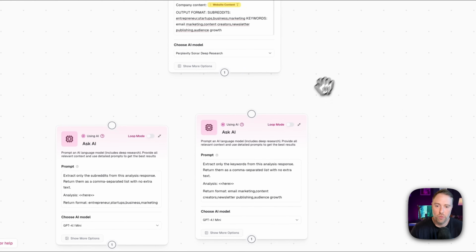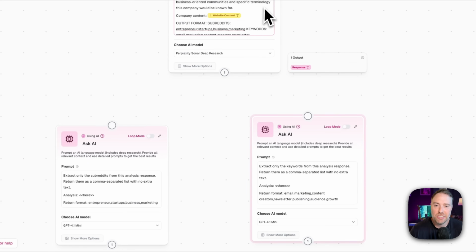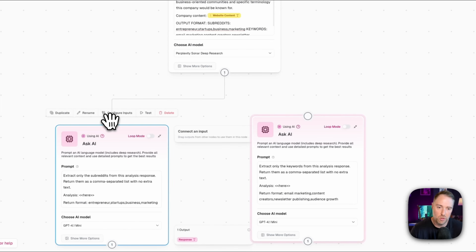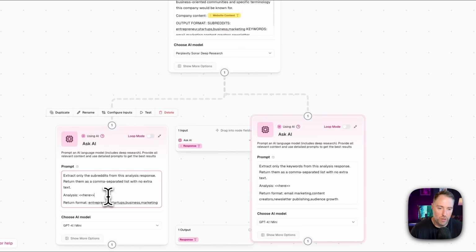Now, what we need to do now that we have our scraped content and we are asking AI to develop relevant keywords and topics, we're going to take it a step further and we're going to use AI to extract only the subreddits and the keywords in a comma separated list. So let's do that. So what you can actually do here is almost split this and we can connect this output to both nodes. So what we can do in here is where the analysis is, we're just going to put in the response from this node.